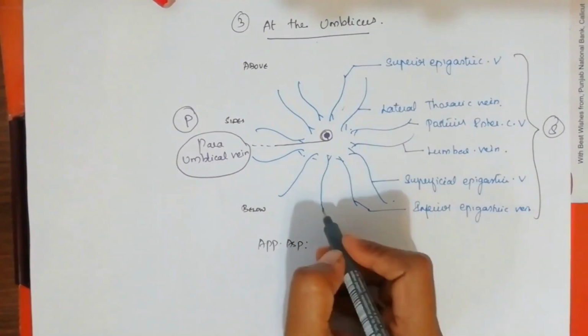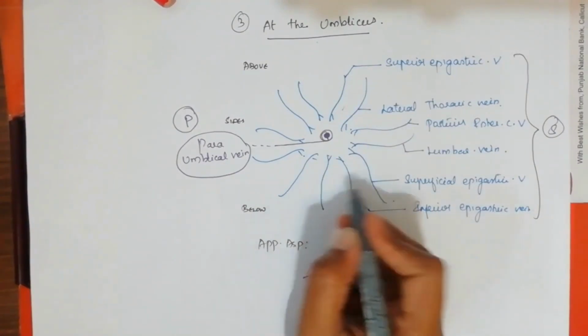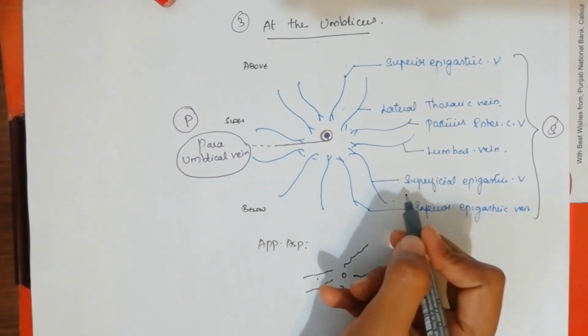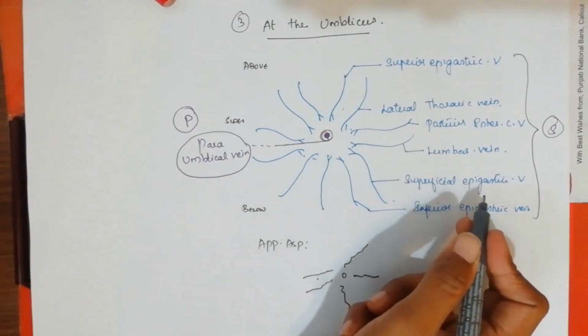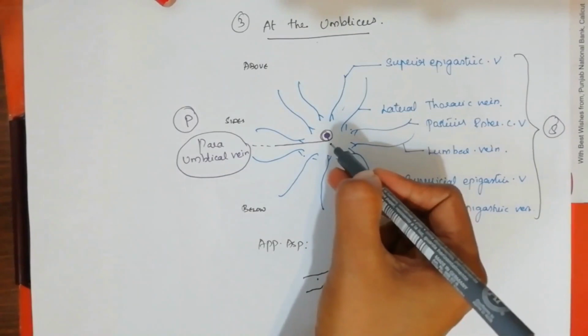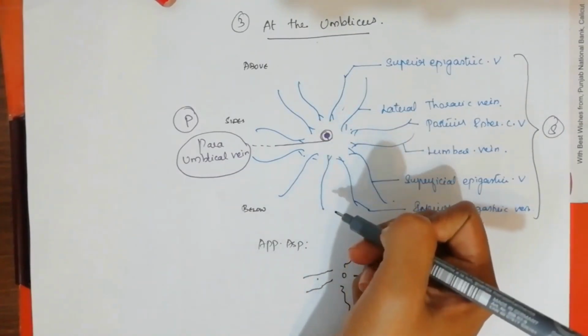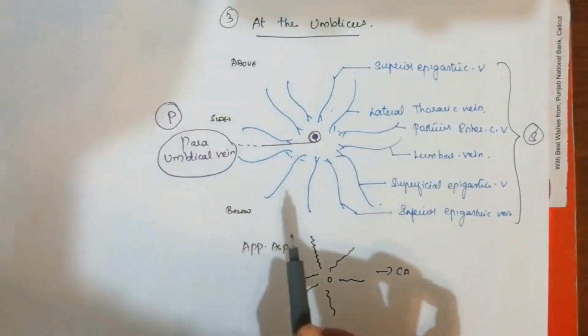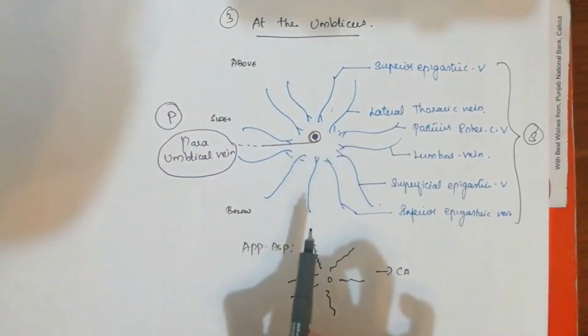In the same way, in the lower part we have a medial and a lateral vein. The medial is the inferior epigastric vein and the lateral one is the superficial epigastric vein. That is also getting anastomosed with the paraumbilical vein, which is a portal vein. On the sides again we have... So we have seen how the anastomosis is happening.